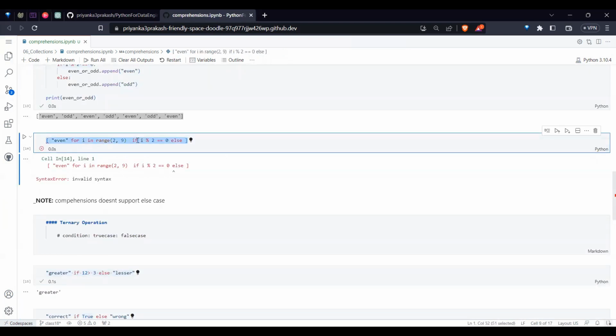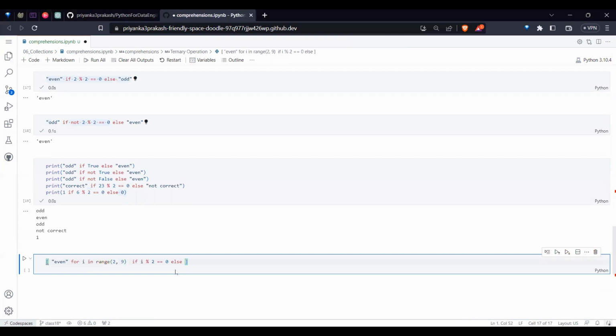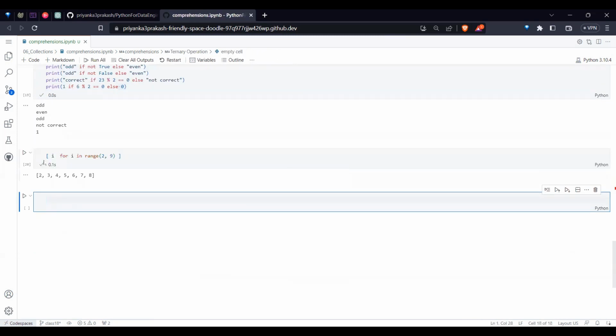So here our problem is that we want to get which is true and which is false, right? But directly we couldn't do it. So else we cannot implement, that we understood. Now we have one condition. So first let's take this condition. In the very first thing, I want to print this i. Even if I don't assign it to a variable, you can understand how things are working.